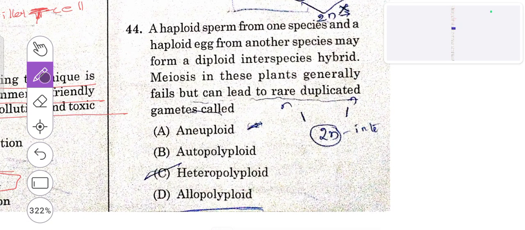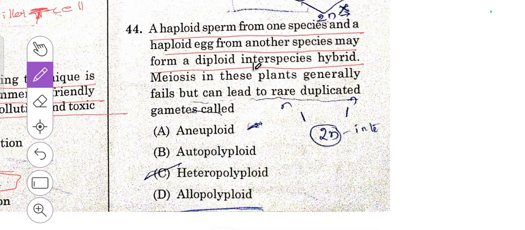Then 44, a haploid sperm from one species and a haploid egg from another species may form a diploid interspecies hybrid. Meiosis in these plants generally fails but can lead to rare duplicated gametes called allopolyploid.